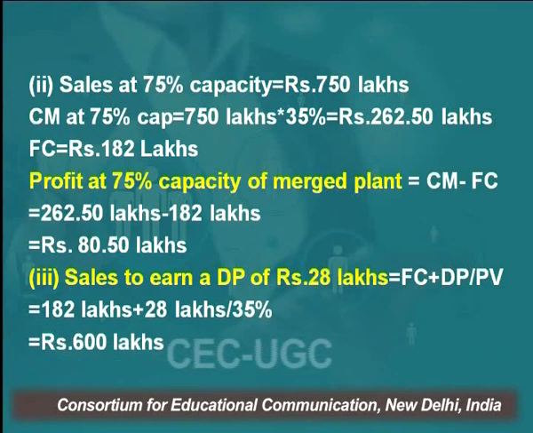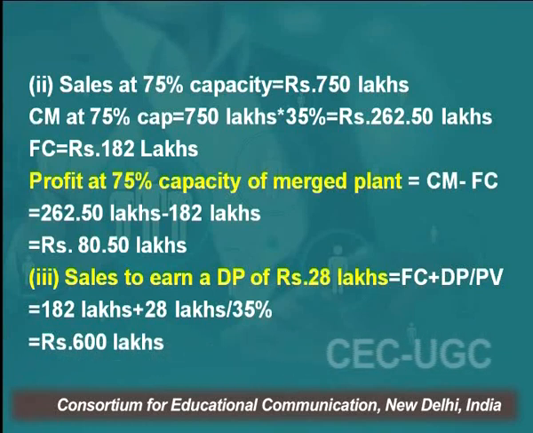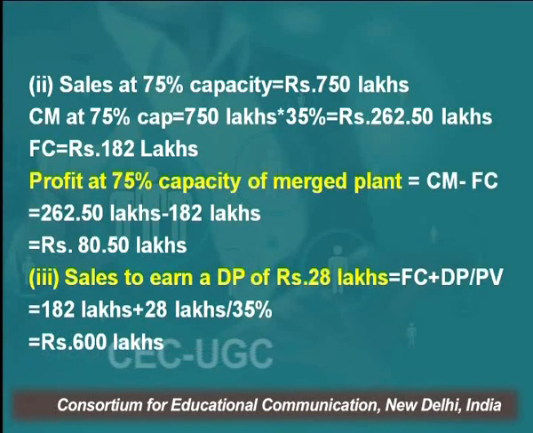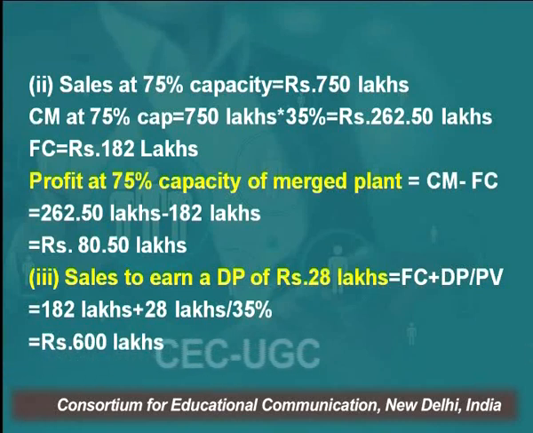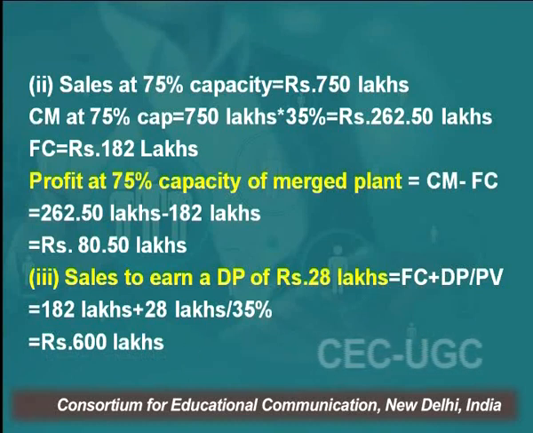Let's be very clear, friends, that PV ratio or CM ratio means, when you make 1 rupee of sale, what is the percentage of contribution in that sale? If I say PV ratio is 35%, what does it mean? That if a company makes sales of 100 rupees, the contribution is 35%.